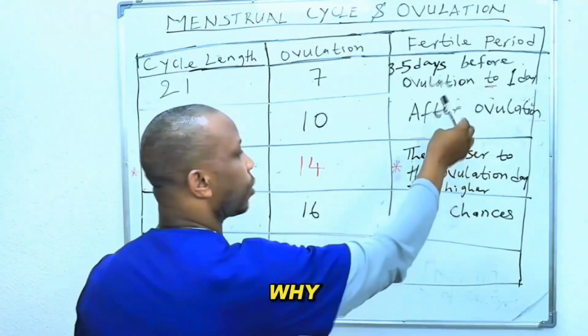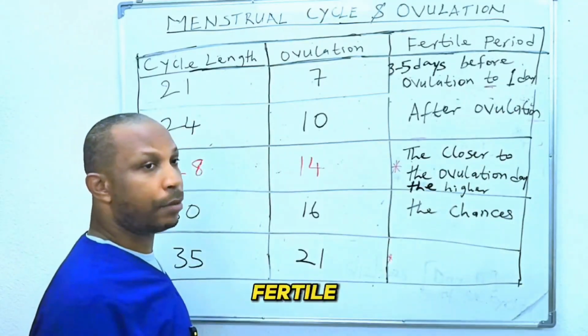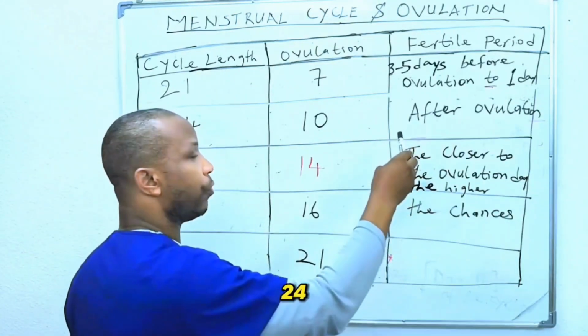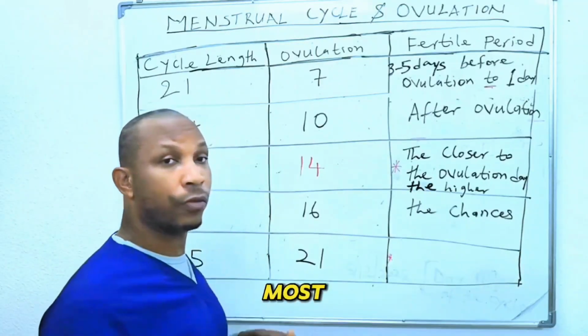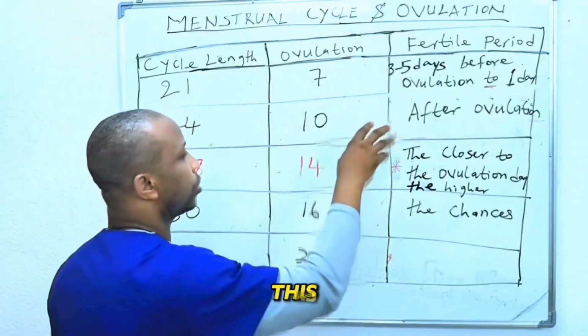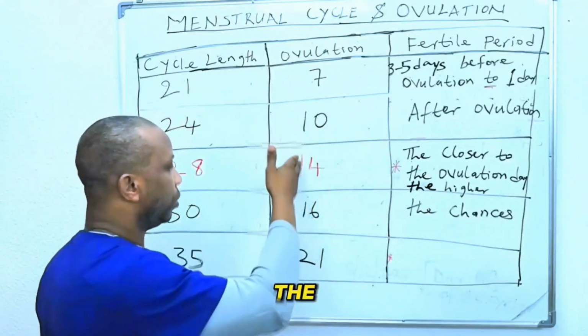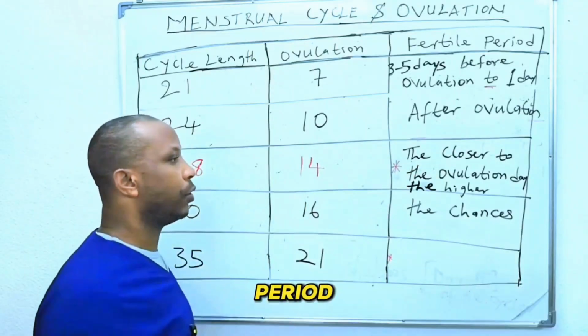Okay. That is why up to 1 day after ovulation may still be a fertile period, because 1 day after ovulation is 24 hours. Okay. If the egg is able to survive up to 24 hours, but most survive 12 to 24 hours. So with this, regardless of the day of ovulation, you'll be able to know when your fertile period is.